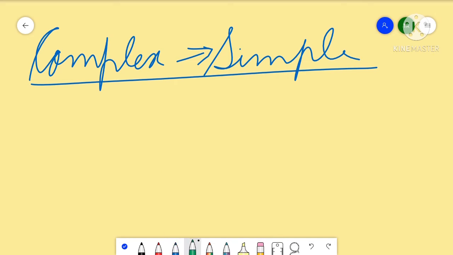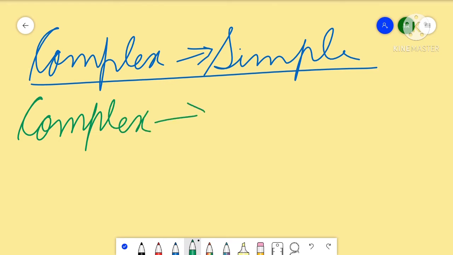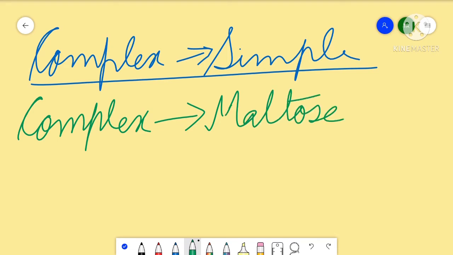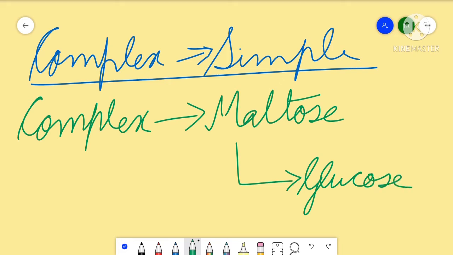This complex carbohydrate is converted in two steps. In the first step, it gets converted to a compound called maltose. This maltose will ultimately get converted to glucose, which is the simplest form of carbohydrate, and this glucose can be utilized for further purposes.